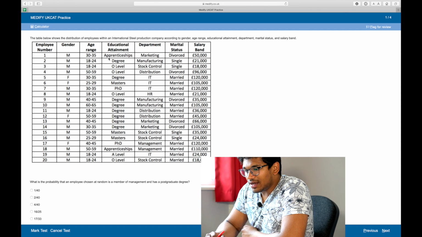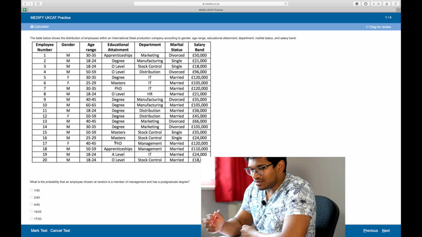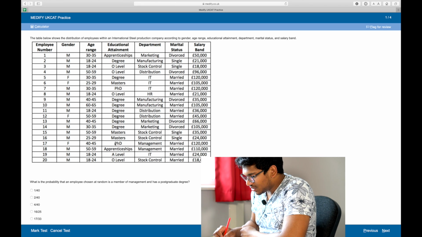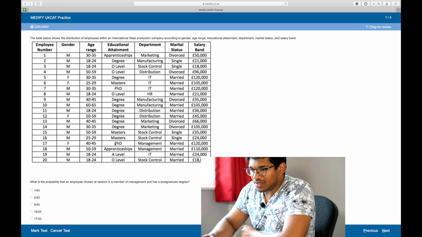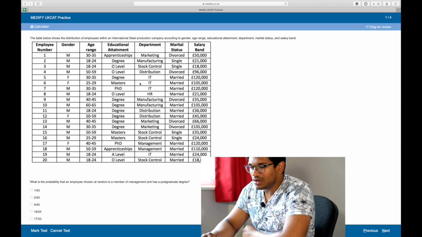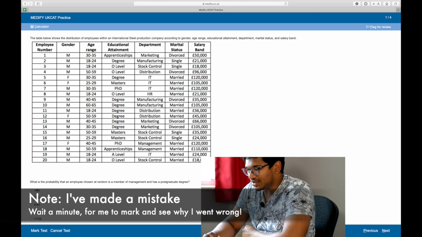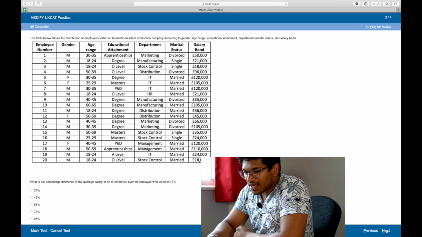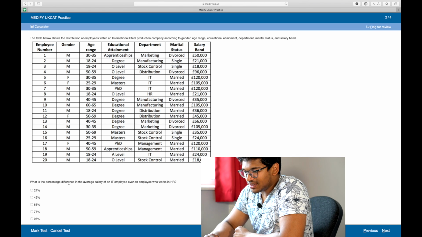Oh no, a postgraduate degree is a master's or a PhD. So it's 1, a master's, a PhD, 2, 3, 4, 5. So 5 out of 20, which is 1 out of 4. So the multiplication will be 1 over 10 times 1 over 4, which is 1 over 40, because probabilities you multiply them.